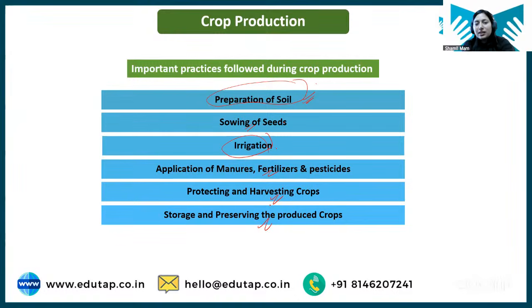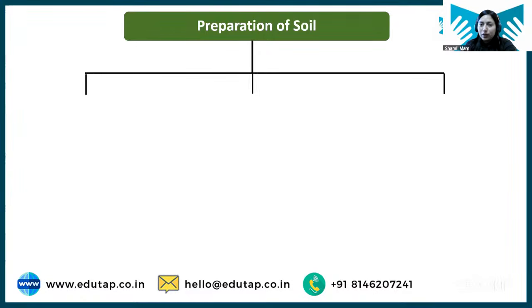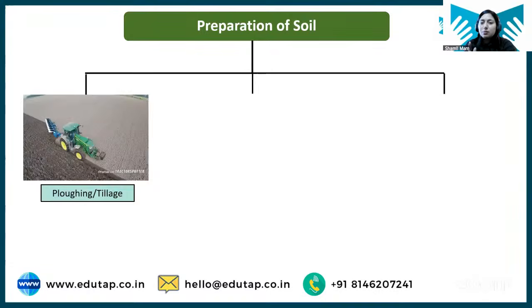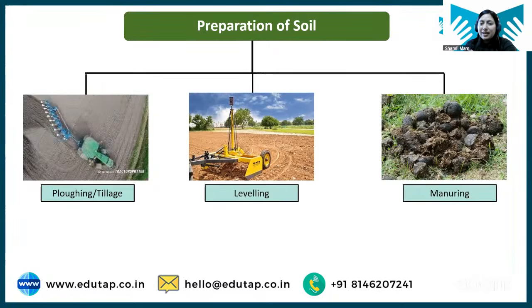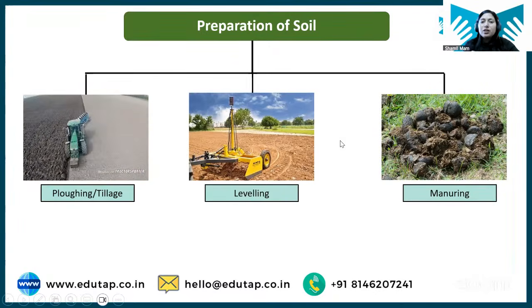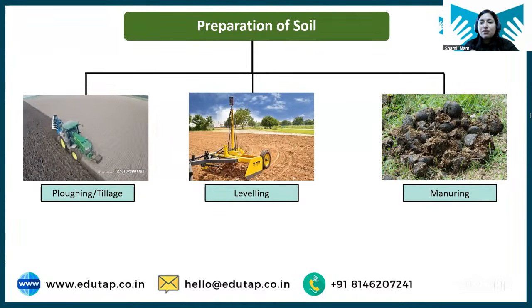Okay. So today in this particular lecture, we are going to discuss in detail the preparation of soil. In preparation of soil, first we need to understand three steps. First is plowing and tillage, then we have leveling, and then we have manuring, right? So first thing first, we plow the land. If we have this area, this field, what do we need to do? We need to plow it. We need to turn the soil. Okay, plowing, tillage is done.